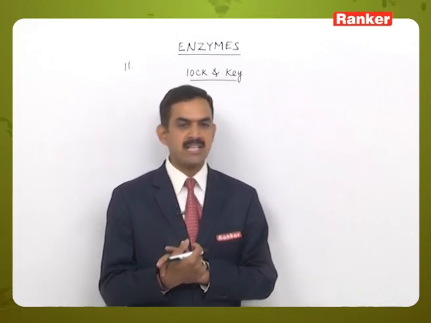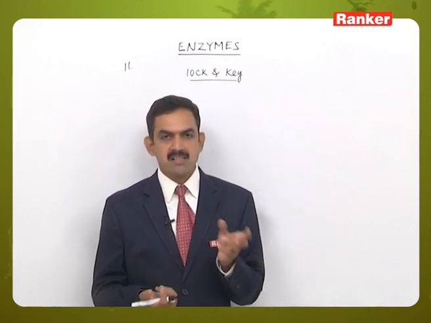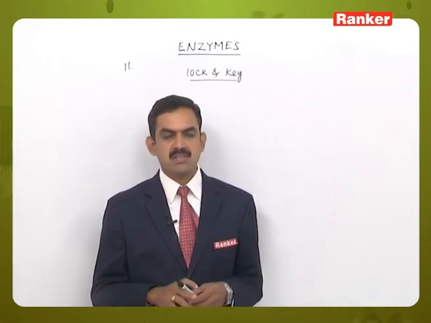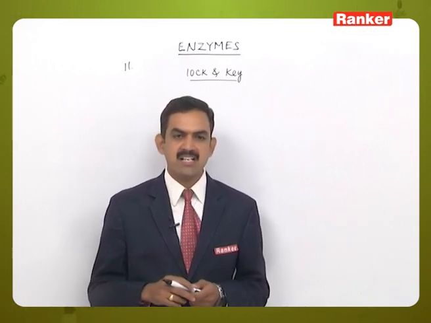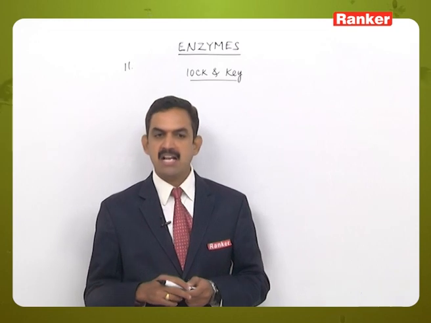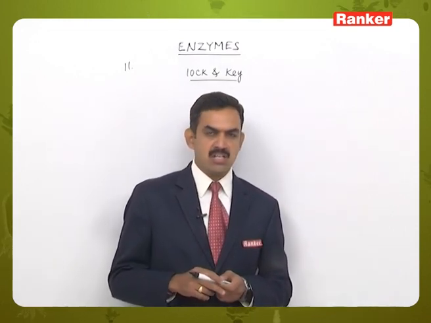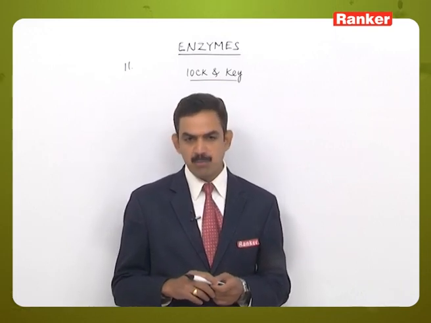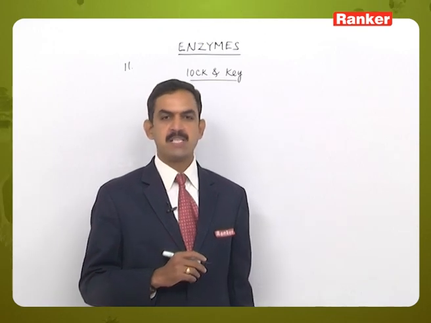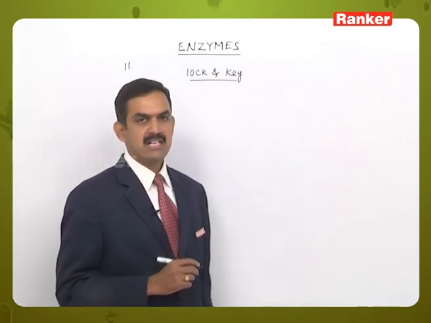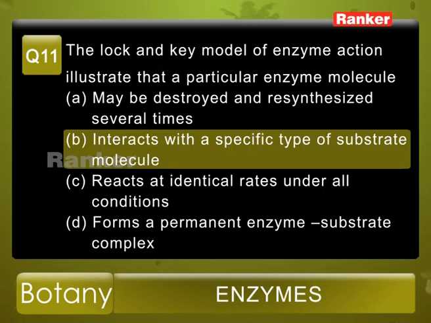So it is not a permanent structure, and this enzyme substrate relation is what was illustrated by the lock and key hypothesis. It is not saying anything about destruction and resynthesis several times, and identical rates under all conditions is also not related to the lock and key hypothesis. So from the given options, option B, interacts with a specific type of substrate molecule, is the correct option. That is, option B is the correct answer.